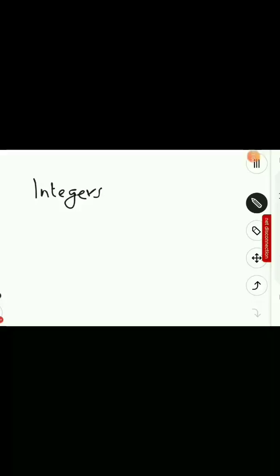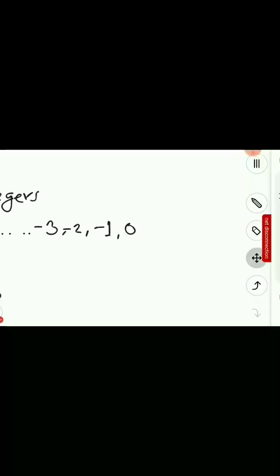What are integers then? Integers consist of negative numbers as well, right? -3, -2, -1. Then comes 0. 0 is at the center. Then on the left side of 0, we have negative numbers. On the right side of 0, we have positive numbers.